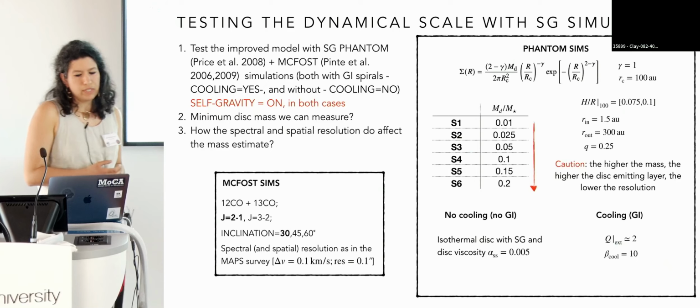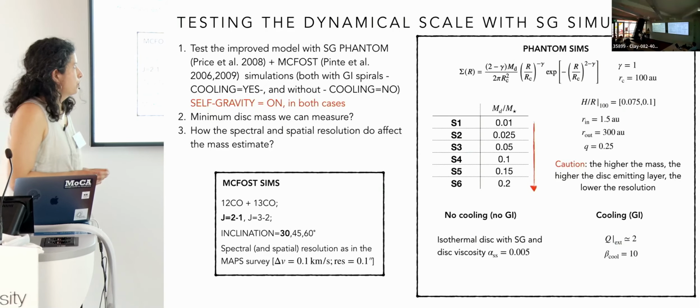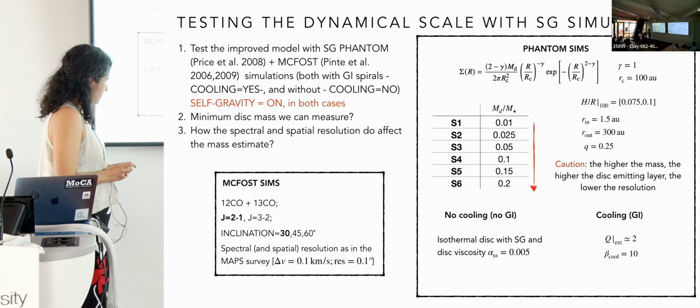Here I'm just showing the main parameters that we use for our Phantom and MCFOST simulations.